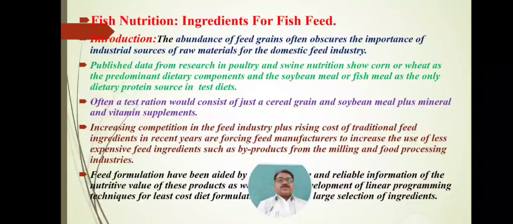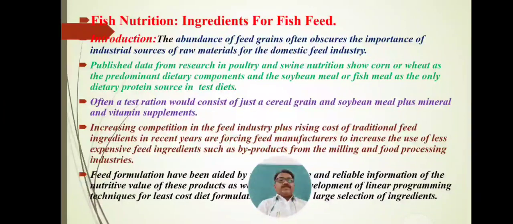Often a test ration would consist of just a cereal grain and soybean meal plus mineral and vitamin supplements. Test rations are performed by scientists, and it is considered that cereal grain, soybean meal, minerals and vitamins are all important. All of these are used as feed ingredients for poultry, for swine, for duck farming, for fish culture or for aquatic animal culture.